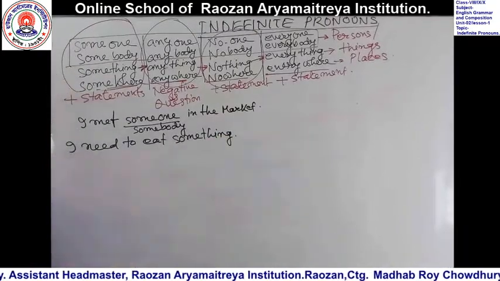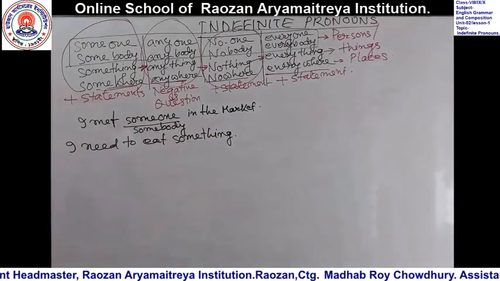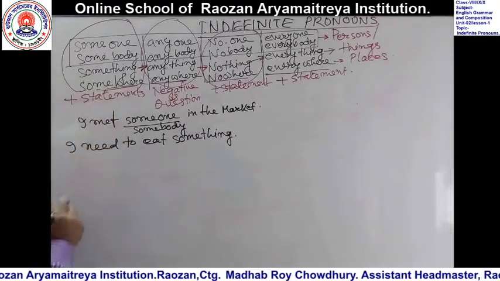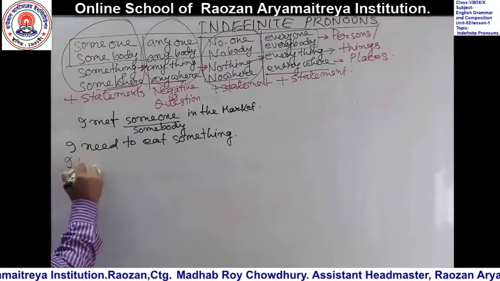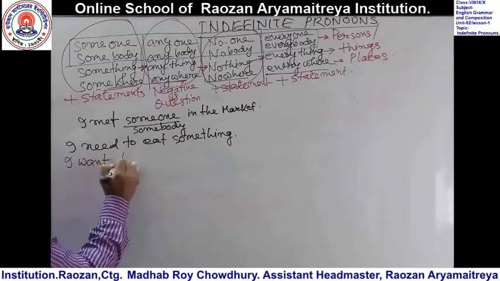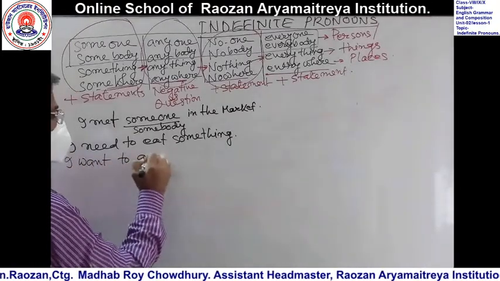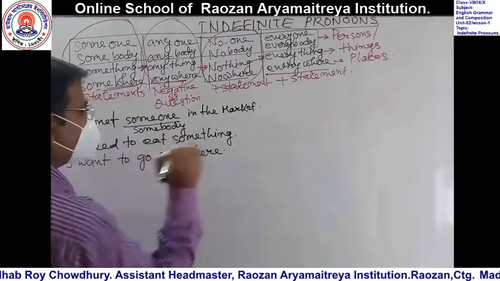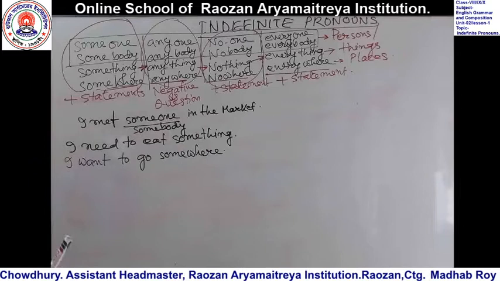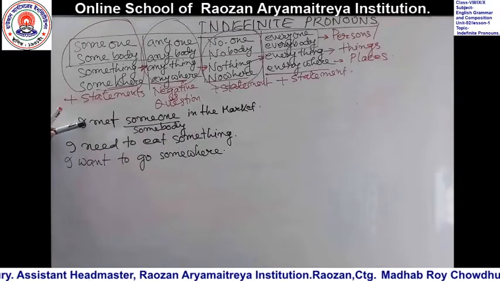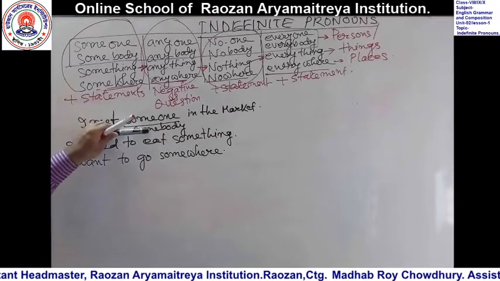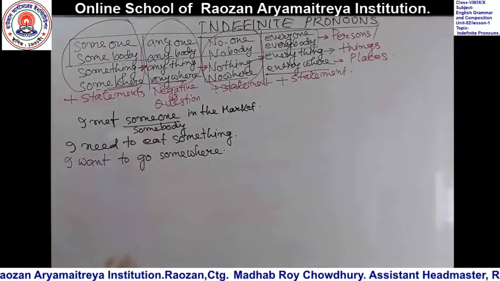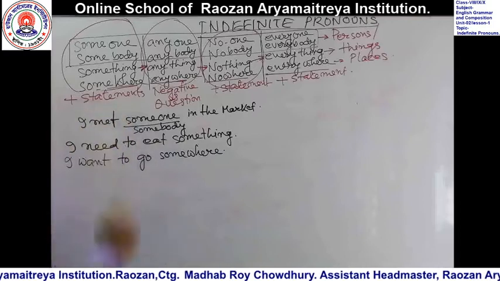When we feel hungry, at that time we say I need to eat something. Then next one, somewhere: I want to go somewhere. Okay, dear learners, these are the three sentences I have written. I met someone or somebody in the market. I need to eat something. I want to go somewhere. These are all positive statements.